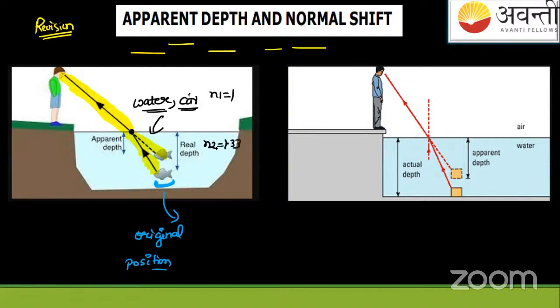We know this is 4 by 3 and not 1.5. 1.5 किसके लिए होता है students? 1.5 is for glass. So we know this thing, when the ray will pass like this, this is a normal to the surface. Of course, when the ray passes from a denser medium to a rarer medium, it bends away from the normal. So now angle of refraction.